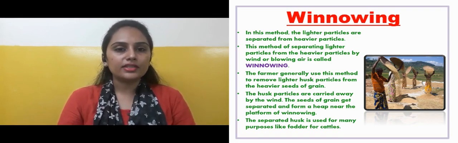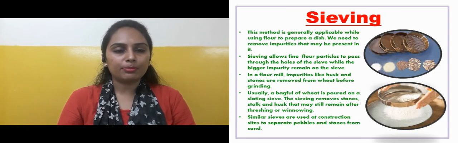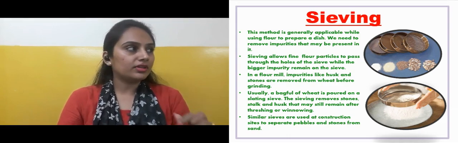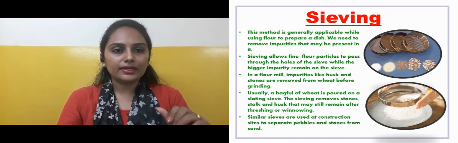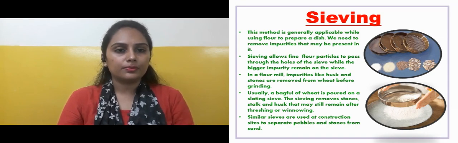Next one is sieving. This method is generally applicable while using flour to prepare a dish. Okay, you know what flour is, right? Flour is the ground form of a grain. When the grain is ground, that is flour.